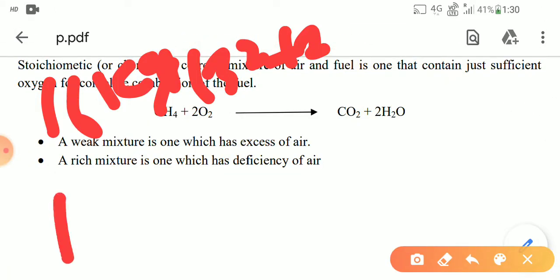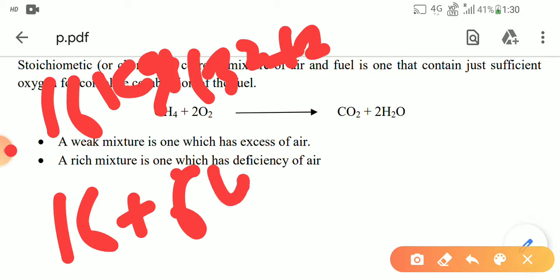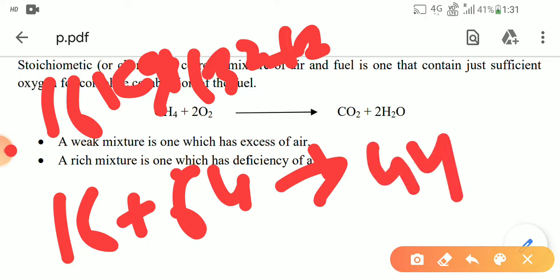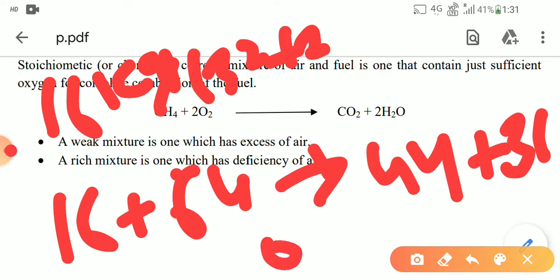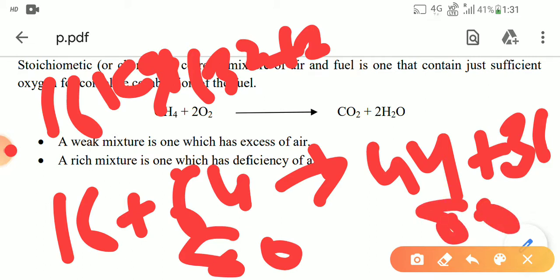So 16 plus 64 is 80. On the right hand side, 12 plus 32, that means 44, plus 18 into 2, that means 36. So both sides are 80 kg. So that equation is true.